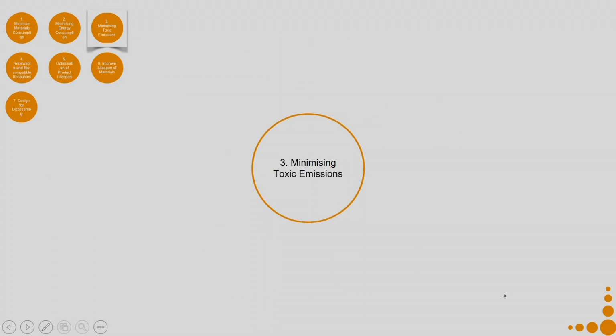Now, let us come to the third criteria, which is called minimizing toxic emissions. As far as possible, you should avoid toxic emissions. In case not, then see how you can minimize the toxic emissions. So, select non-toxic and harmless materials and select non-toxic and harmless energy resources.